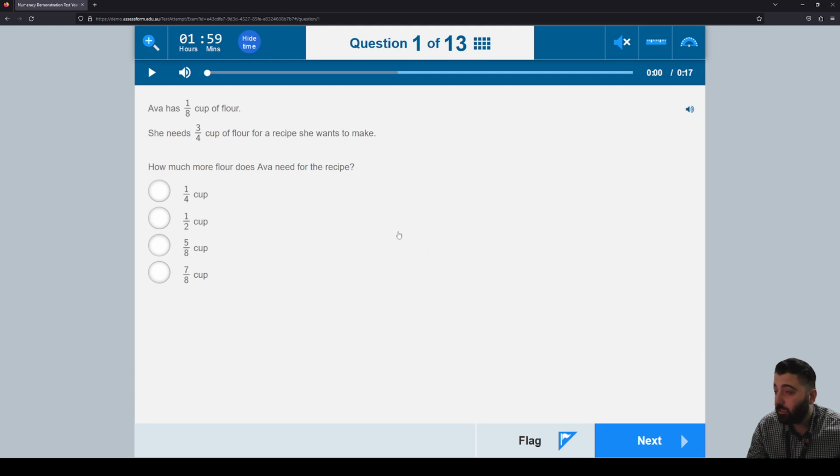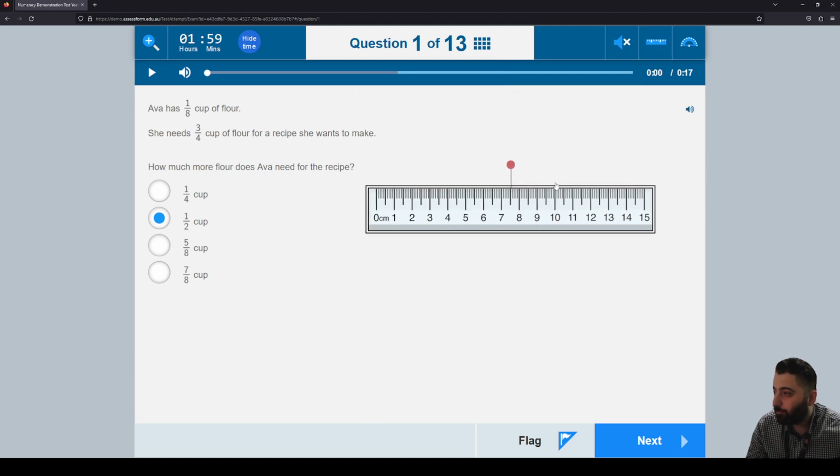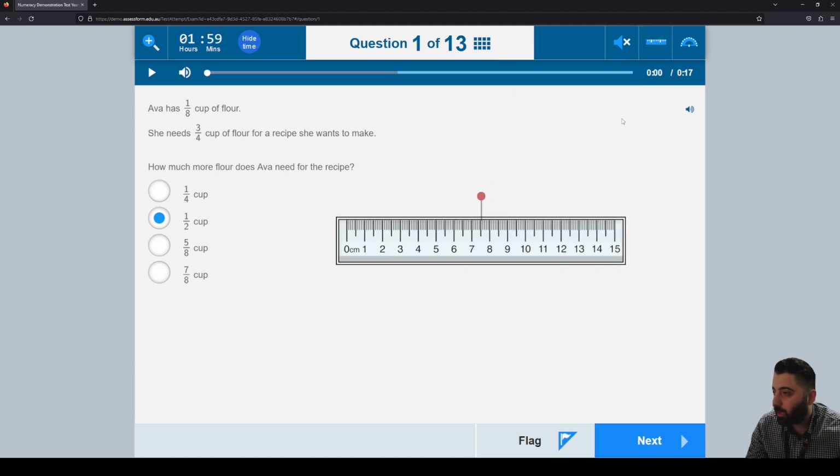You'll get a few things to keep in mind. If it's like this, that means it's multiple choice. There's only one correct answer. You can know because it's a circle here. You can see there is a ruler at the top here on the right.